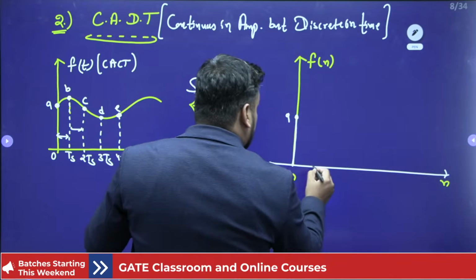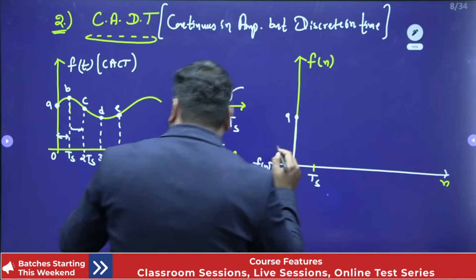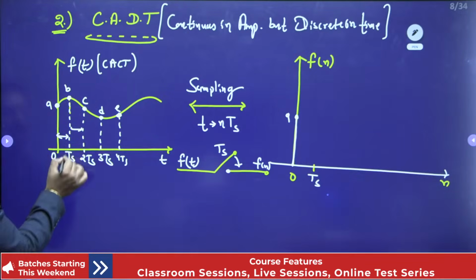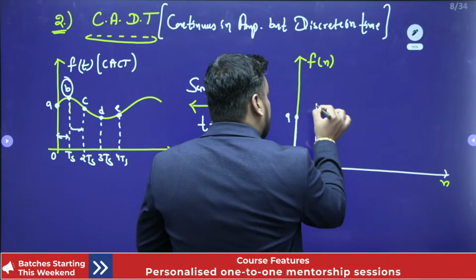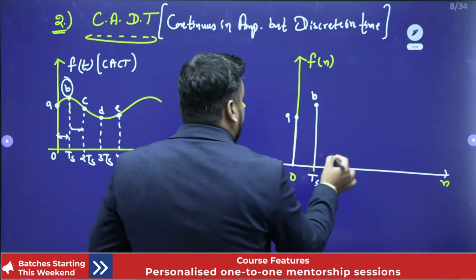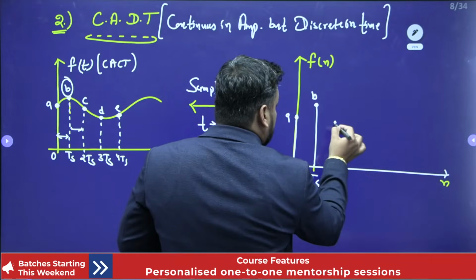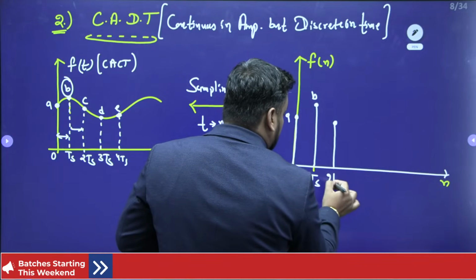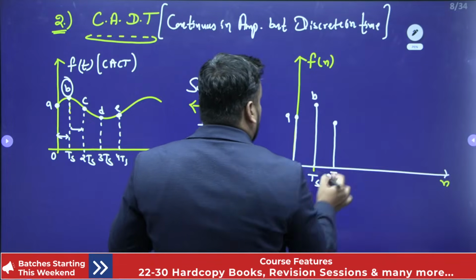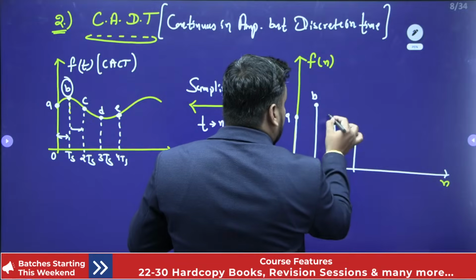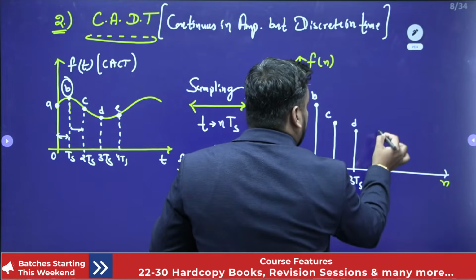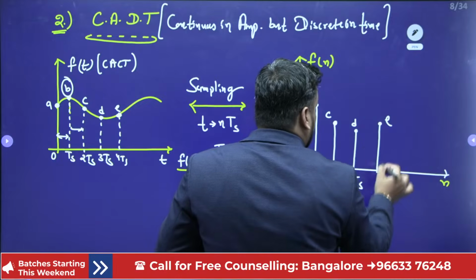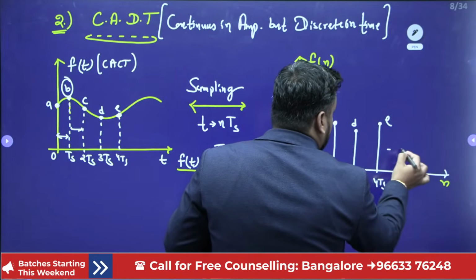At the Ts instant of time, the value carried by the signal is B only. If I talk about the next, it will be C, at the time of 2Ts. After that again D, at 3Ts. So this is C, this is D, and after that it will be E, at time 4Ts, and so on.